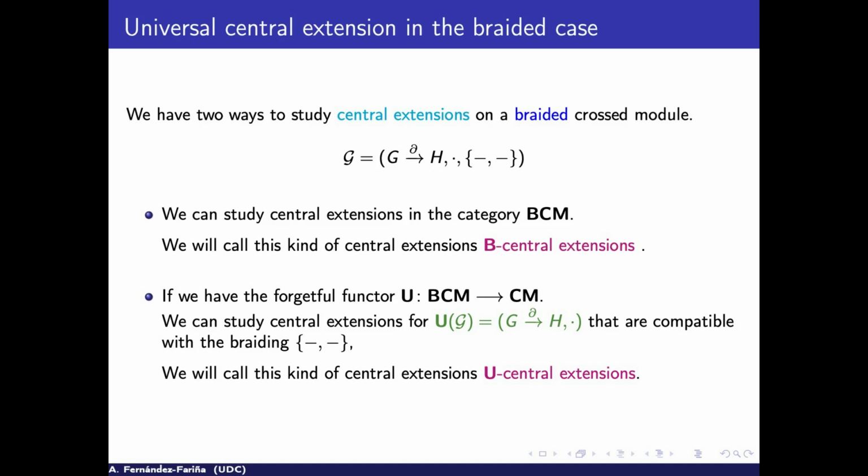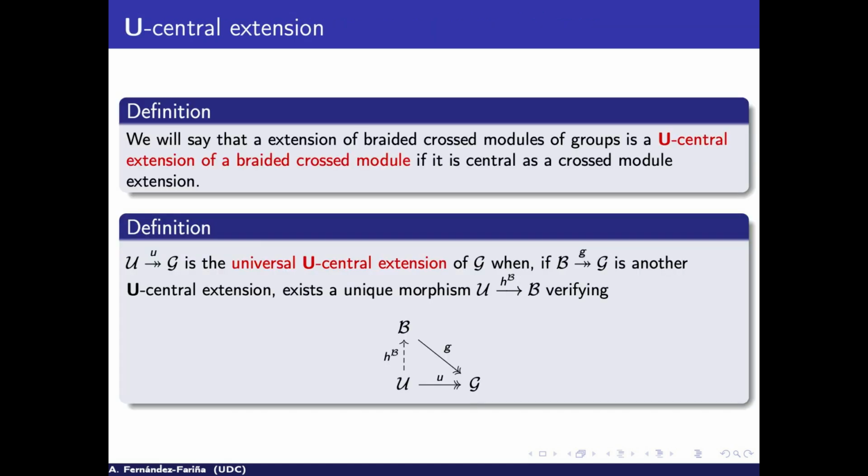Then we have another way to study this, trying to imitate what Norrie did. So, okay, I will say a new central extension will be a braid cross model extension such that as a cross model it is central. This will be a little different because, as I will say, the center in the case of braid cross models is a little smaller than in the case of cross models.